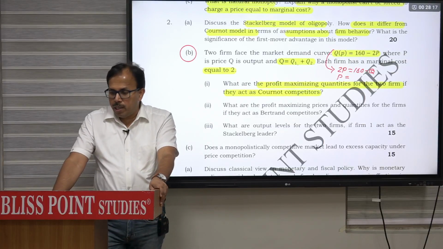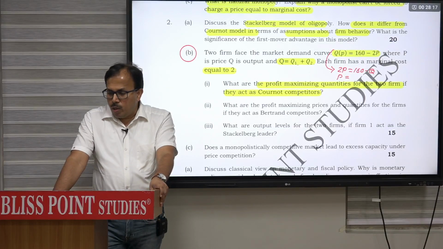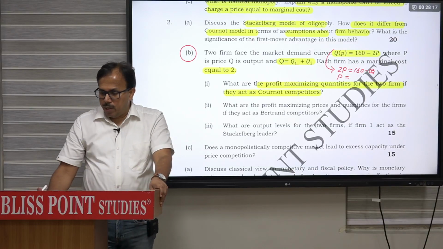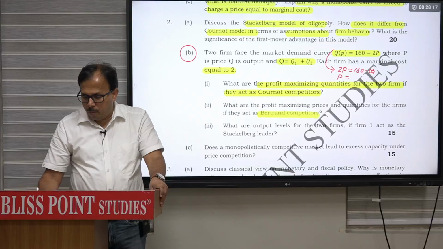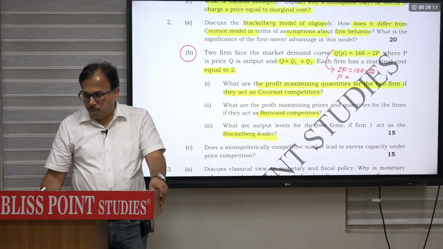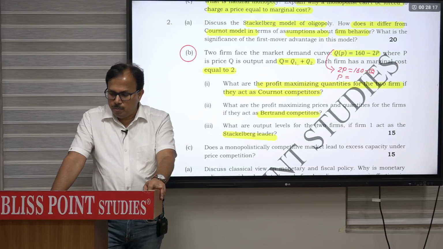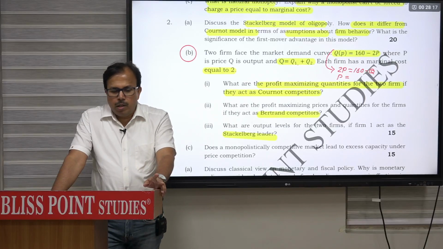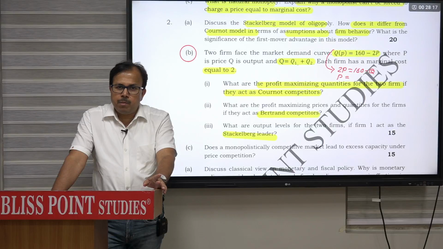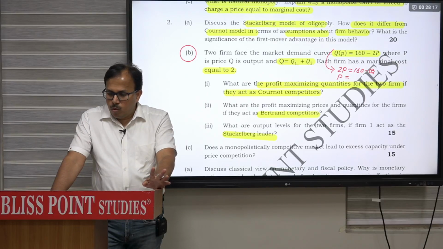अगर वो Cournot competitor है तो क्वांटिटी बताओ. What are profit maximizing price and quantity if they act as Bertrand competitor. और थर्ड है Stackelberg. मतलब एक ही क्वेश्चन के अंदर Cournot, Bertrand, Stackelberg तीनों कंसेप्ट क्लियर हो जाएगा. In the Cournot model we determine the reaction curve, intersection of reaction curve will determine the quantity. तो वन बाय वन करके